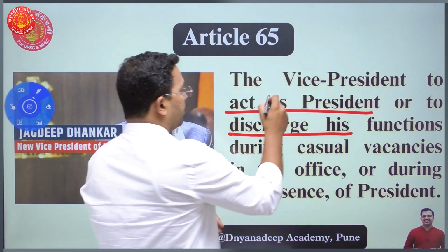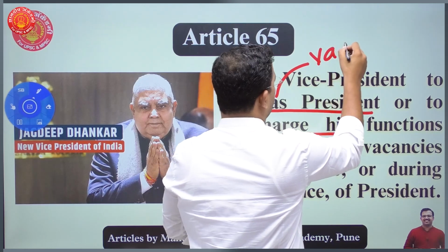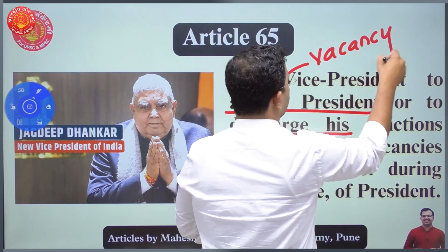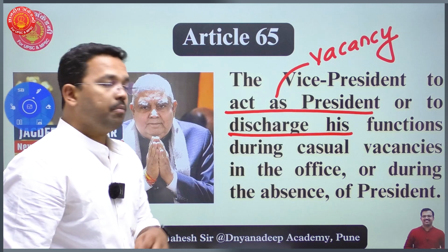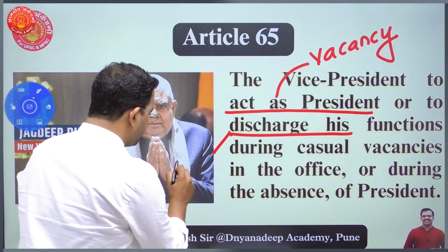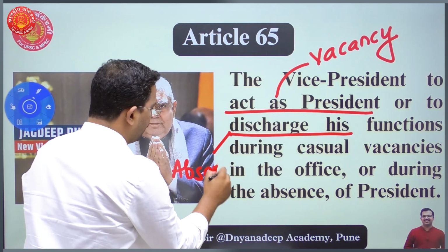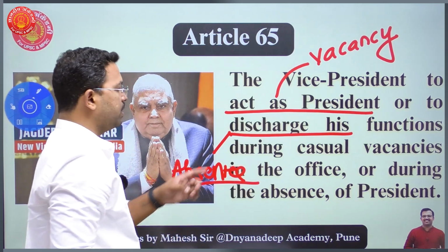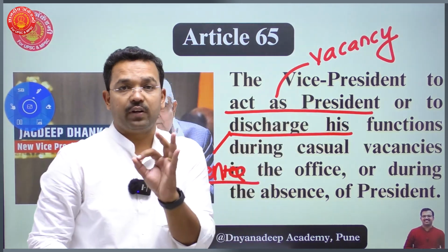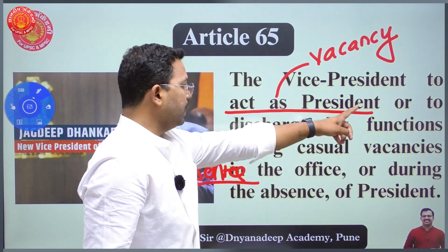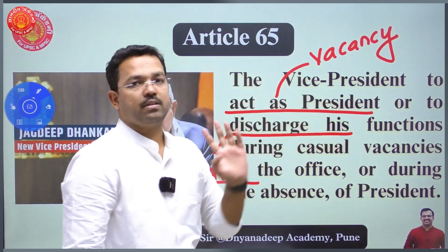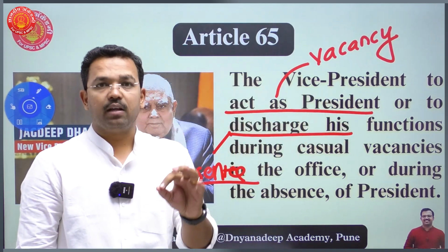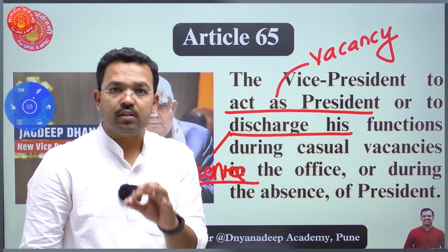When there is a vacancy in the presidential office, the Vice President will act as a President. But when there is a temporary absence of the President, the Vice President will discharge his function. There is a difference: acting as a President, and discharging the functions of the President.